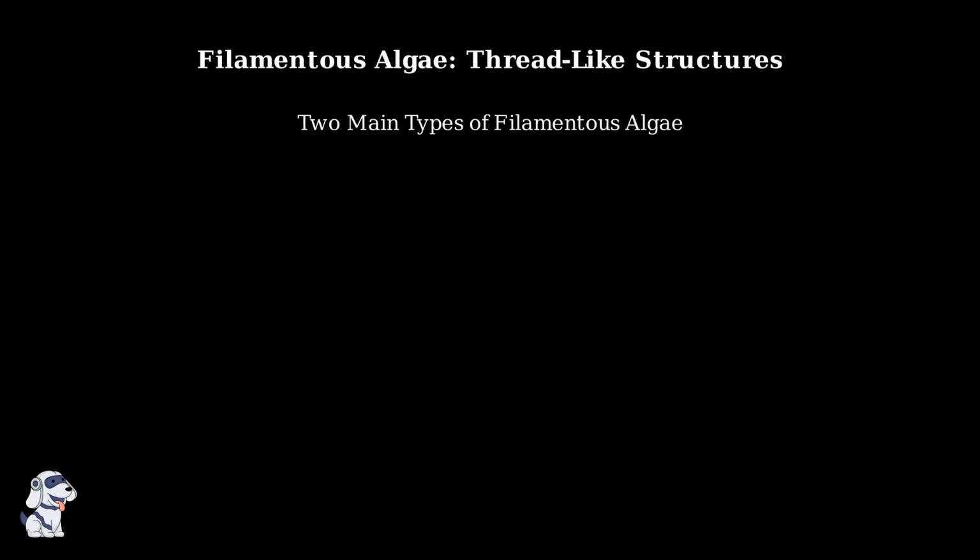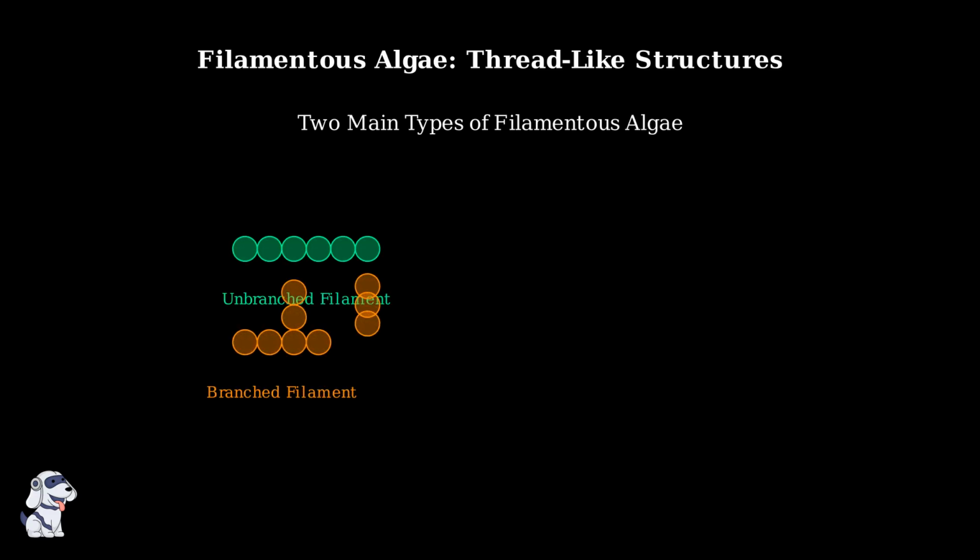Filamentous algae come in two main structural types: unbranched filaments that form simple straight or curved chains, and branched filaments that develop side branches, creating more complex tree-like structures. Let's look at some real examples of filamentous algae. Here we can see cyanobacteria forming long, segmented filaments.